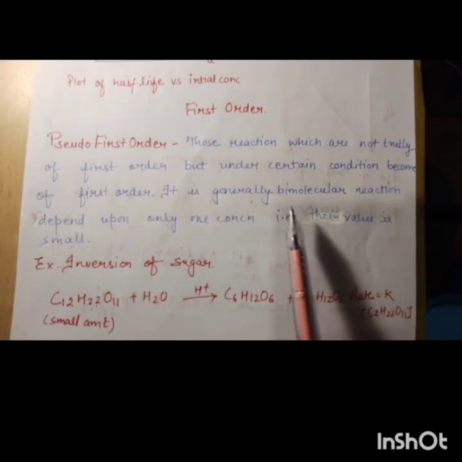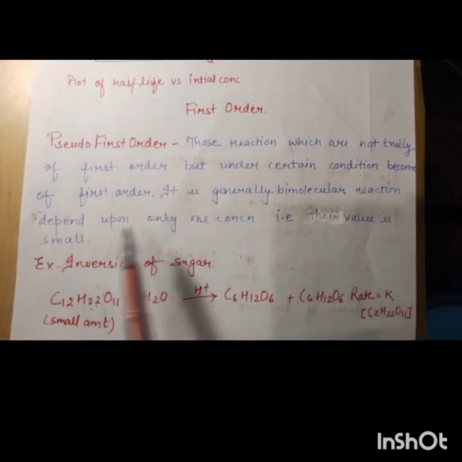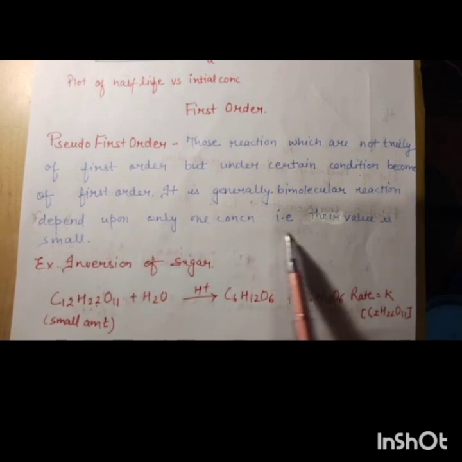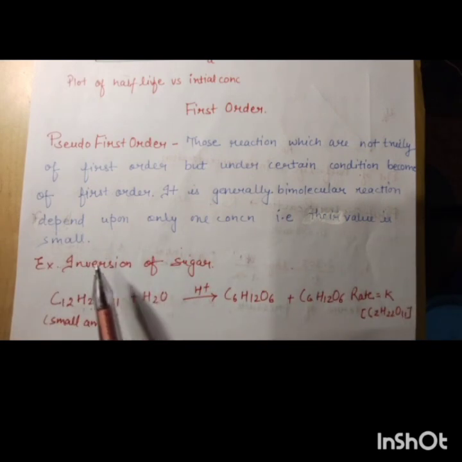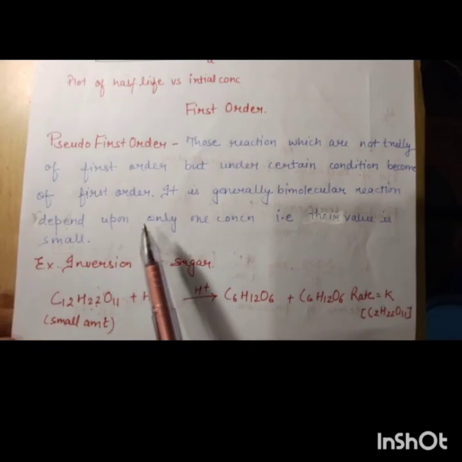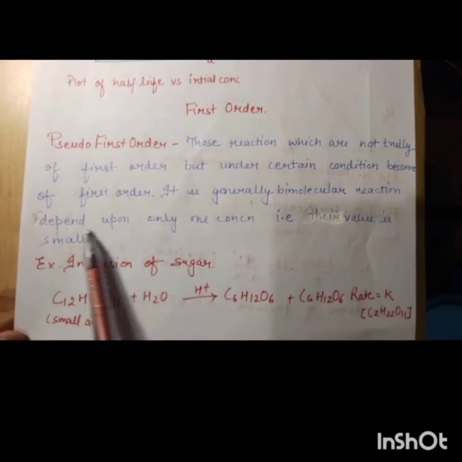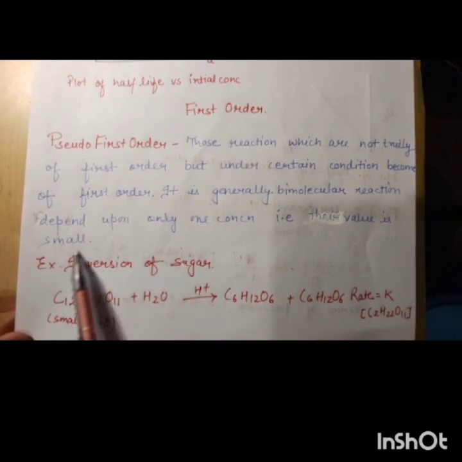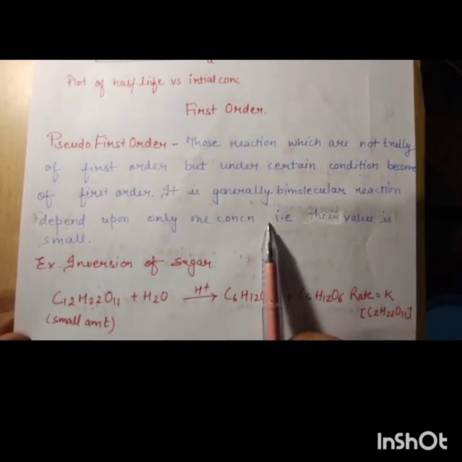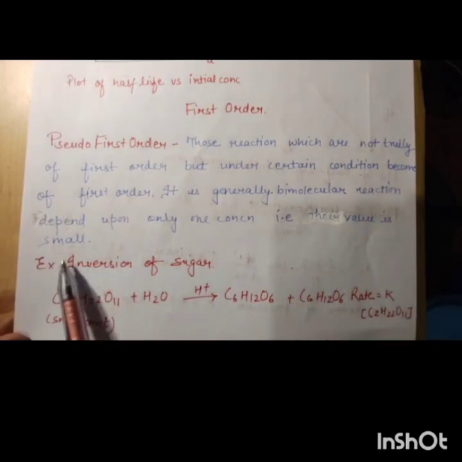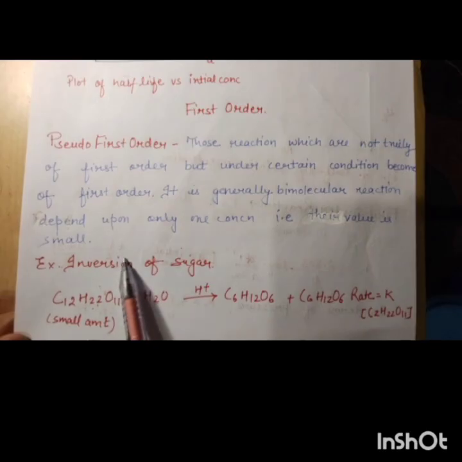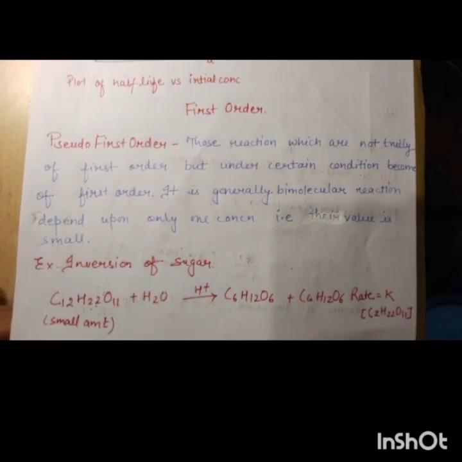It is generally a bimolecular reaction, but it depends only on one concentration, because the other one's value is very small, that is, negligible in nature.